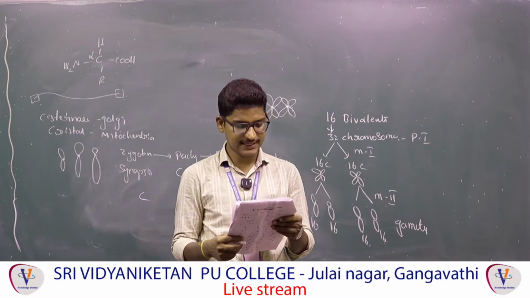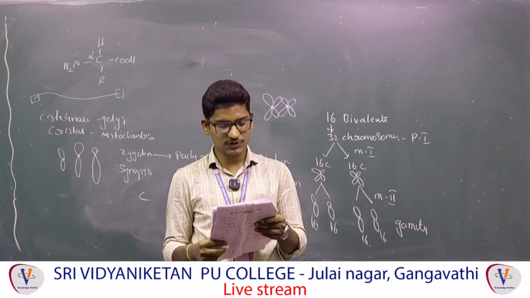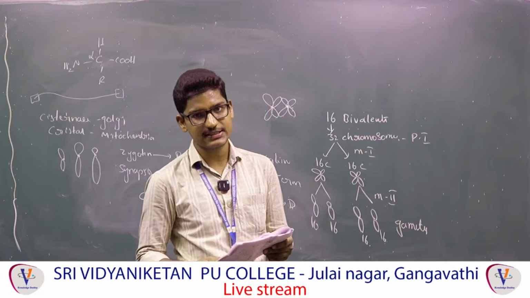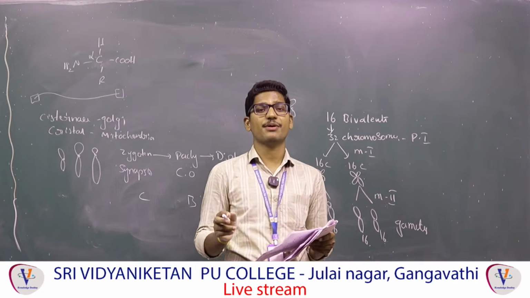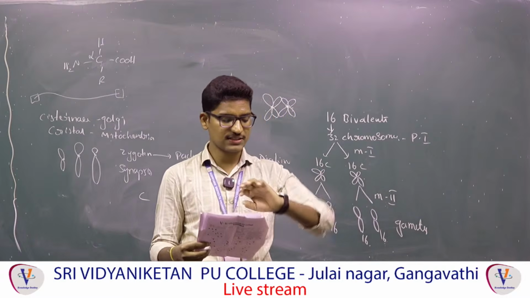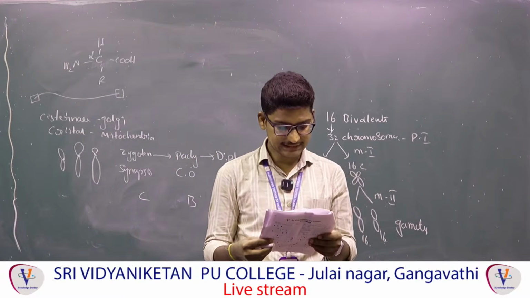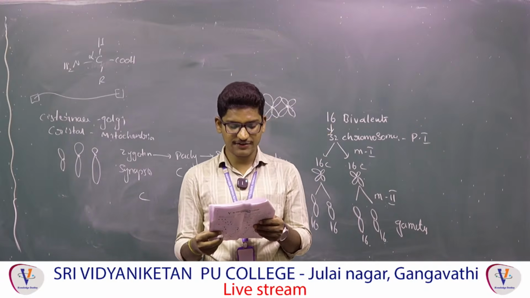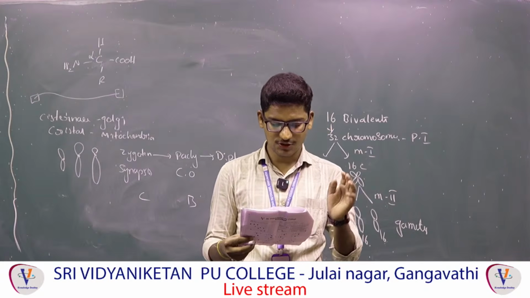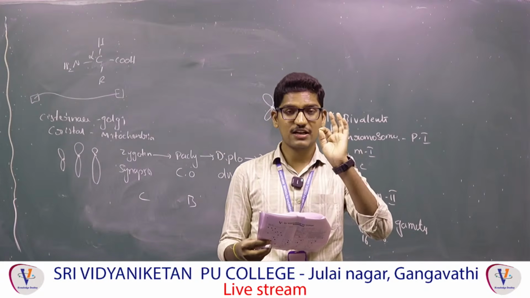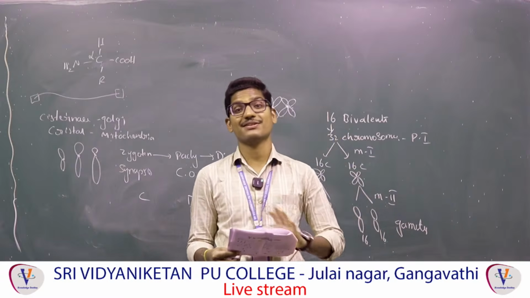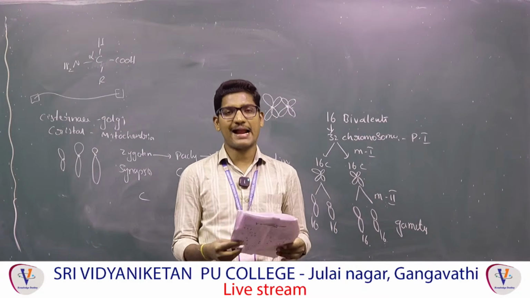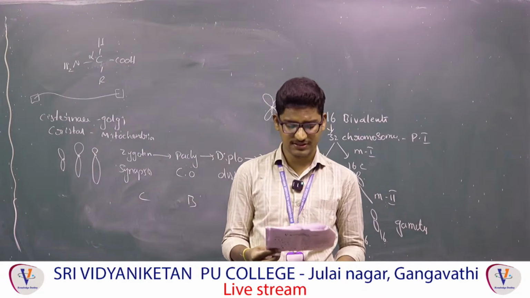Next question, 138. 137 sir has explained already. 138: PS1 and PS2 are named in the sequence of their function during the light reaction. No, statement 1 is wrong. PS1 and PS2 are named in the sequence of their discovery, not in the sequence of their function. Next, statement 2: each photosystem has only one molecule of chlorophyll A forming the light harvesting complex called antenna. No, this is also false. A single molecule of chlorophyll A forms the reaction center. After that, whatever remaining pigments are there are present in the antenna complex, which you can call a light harvesting complex.